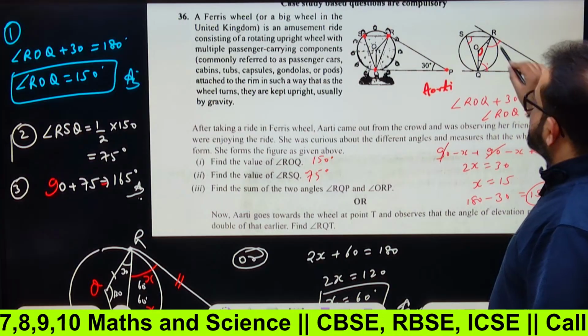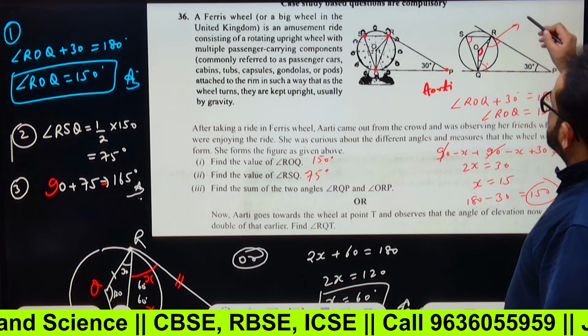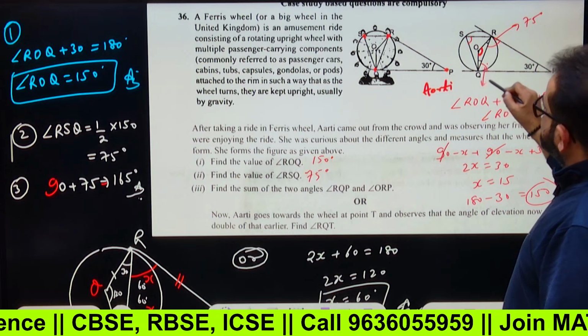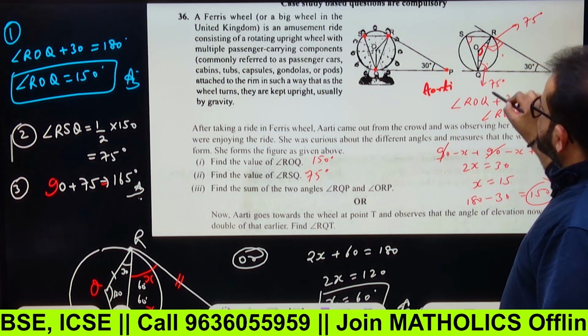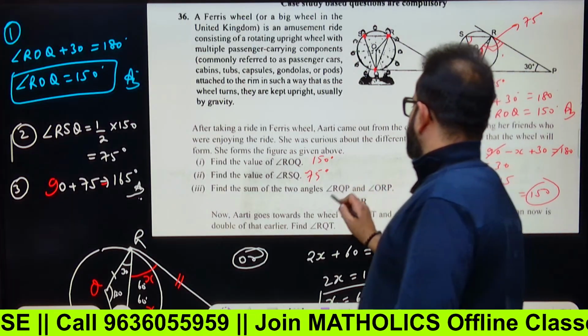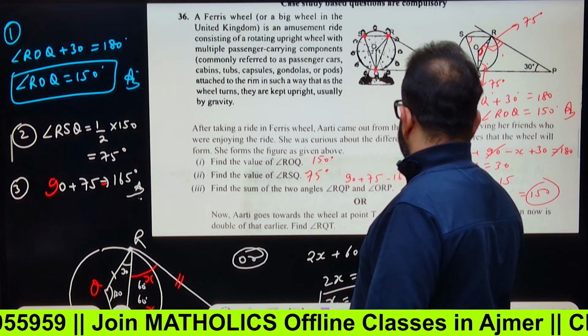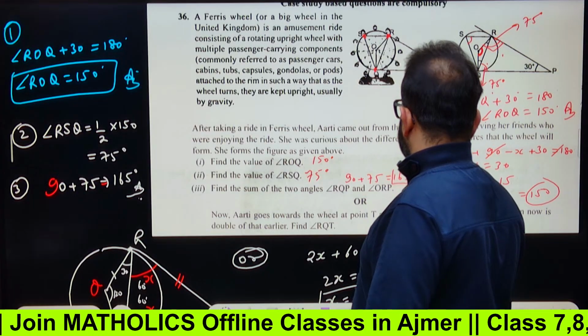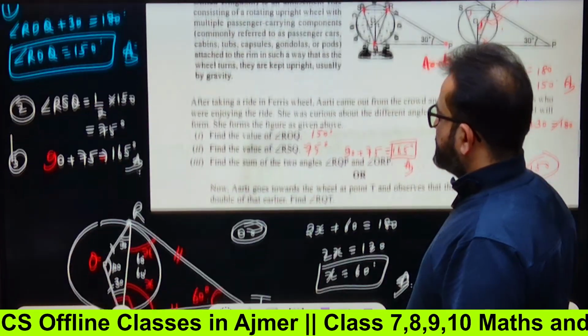If this is 30, so this is 150, divided by 2, it will be 75. So this angle is 75 degrees and this angle is also 75 degrees. But we have to add this angle, right? So 90 plus 75, that is 165 degrees. That is how you can solve the question.